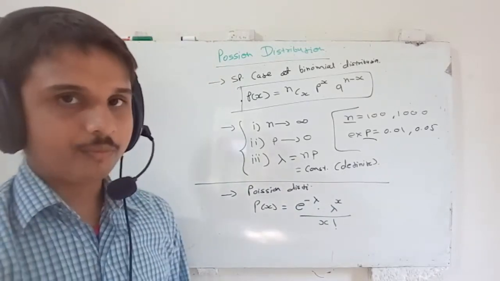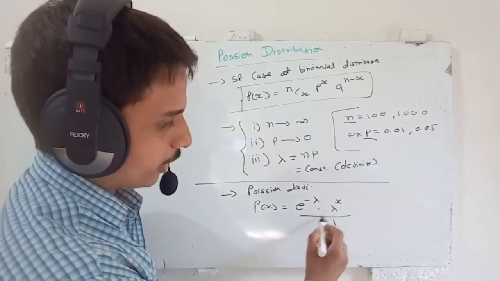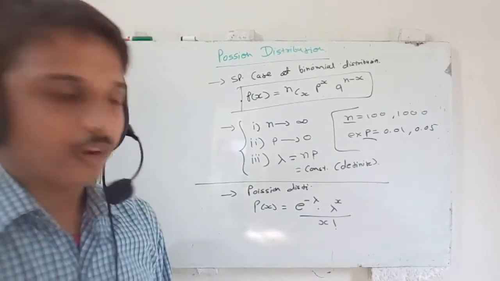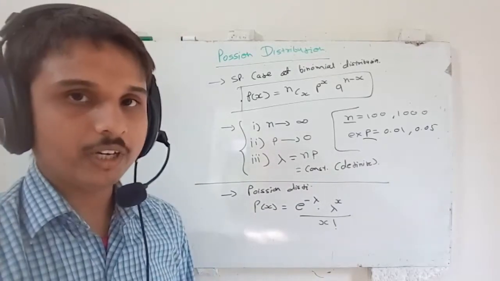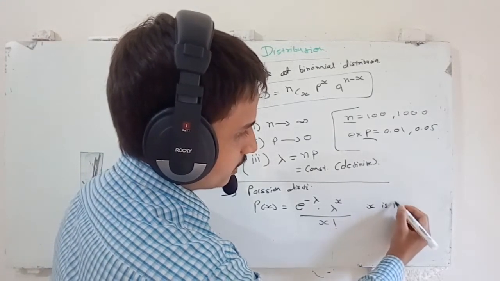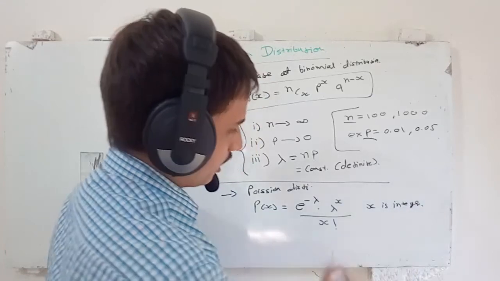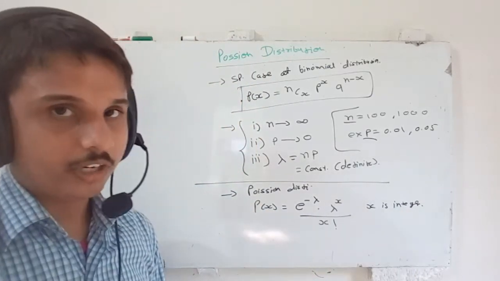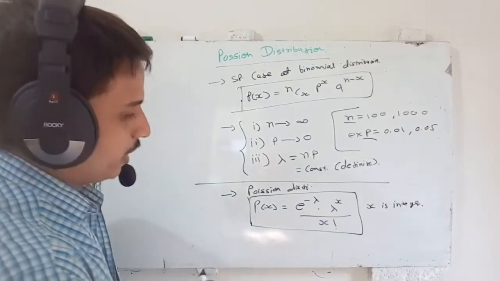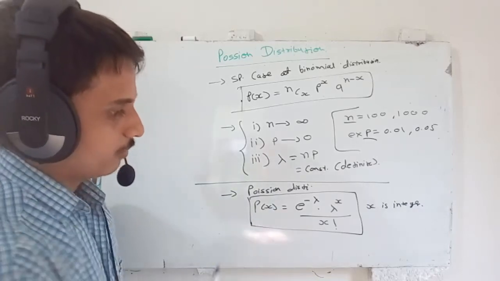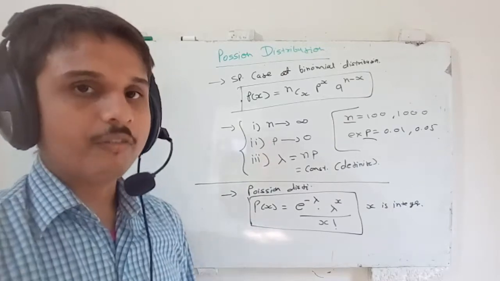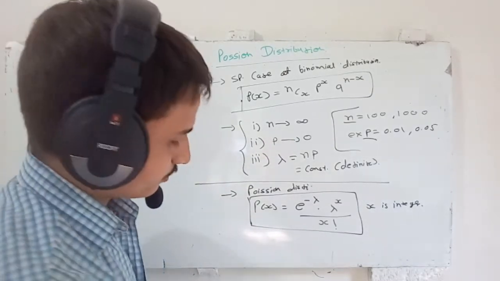Now this is a discrete probability distribution because of x factorial, since x must be an integer. Remember that factorial is defined only for integer values. So x must be an integer value, and therefore this is a discrete, not a continuous, probability distribution. So the equation for Poisson distribution is given by this equation. Now this equation is very useful from your exam point of view.